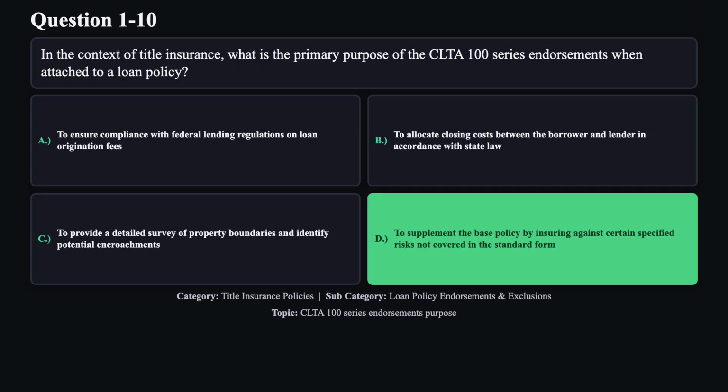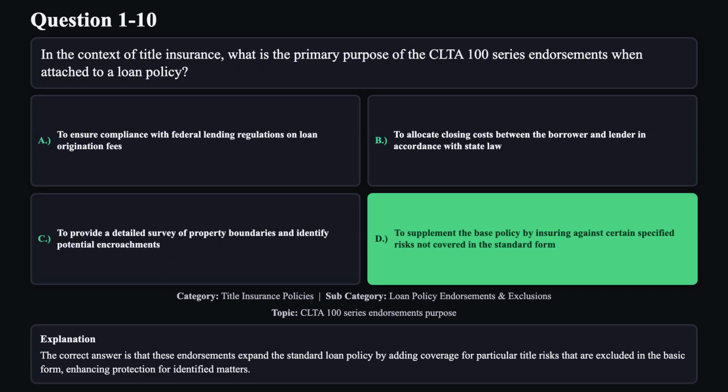The correct answer is D. The correct answer is that these endorsements expand the standard loan policy by adding coverage for particular title risks that are excluded in the basic form, enhancing protection for identified matters.